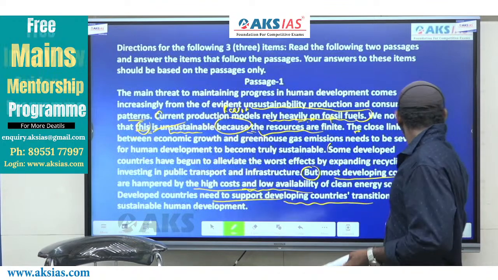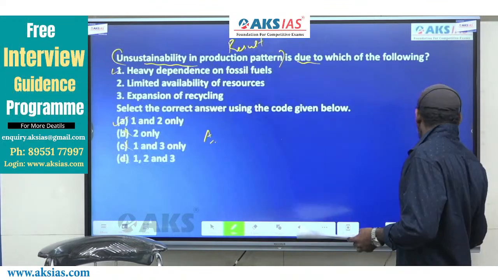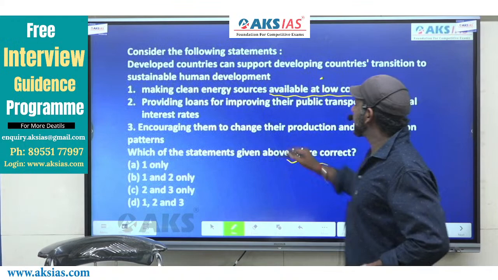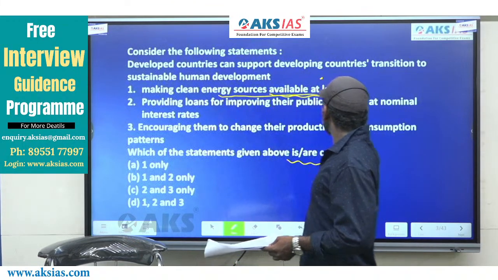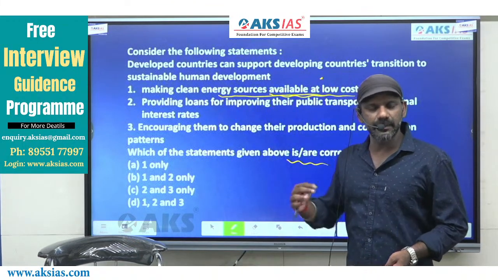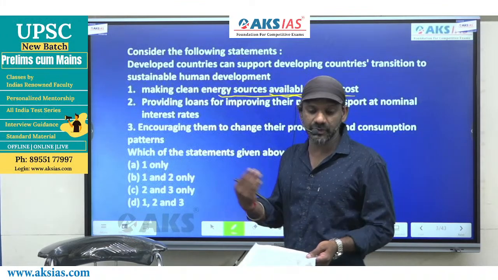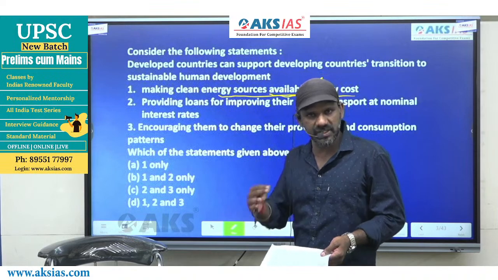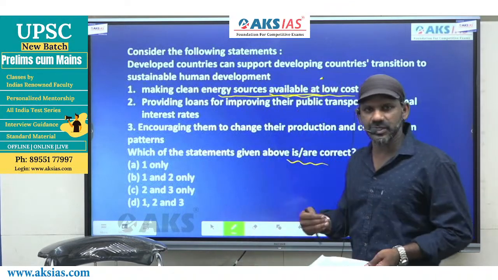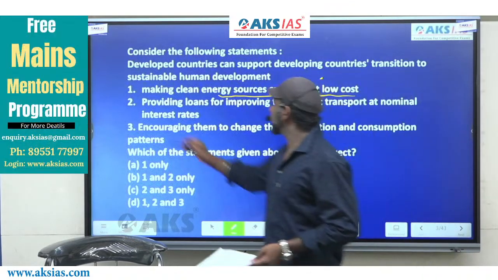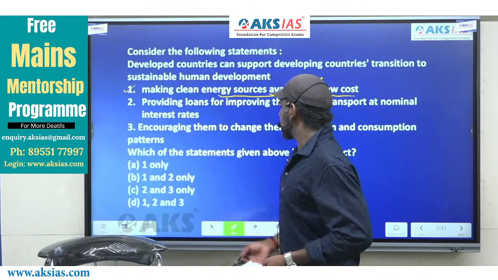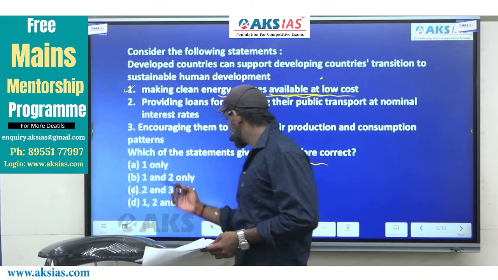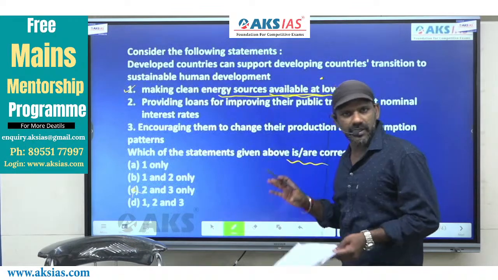So overcoming this is given as statement 1, making clean energy resources available at low cost. Because of the high cost, developing countries are unable to do it. If that barrier is overcome, they can achieve it. So 1 must be considered. As 1 is considered, option C is eliminated. C does not talk about 1.